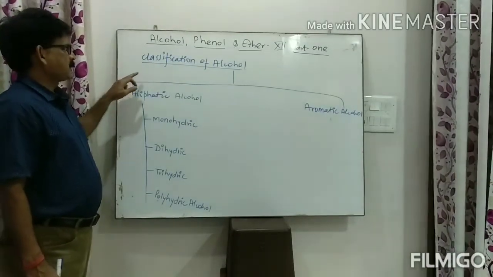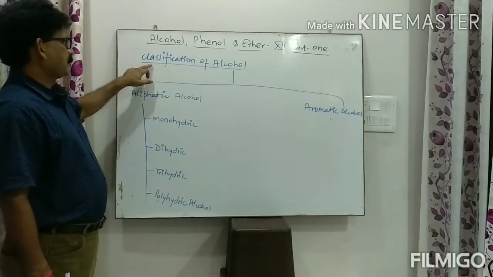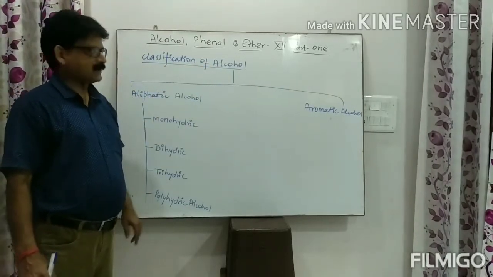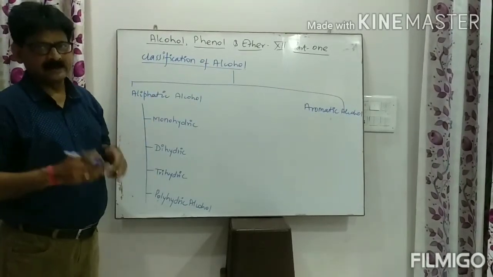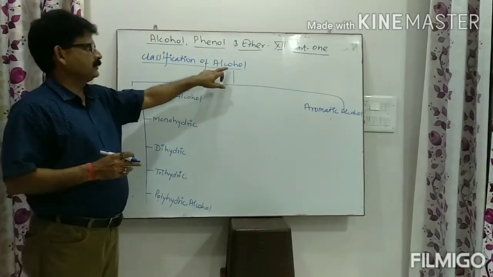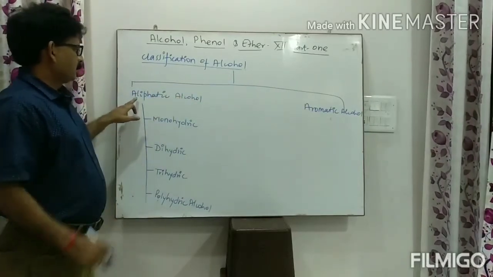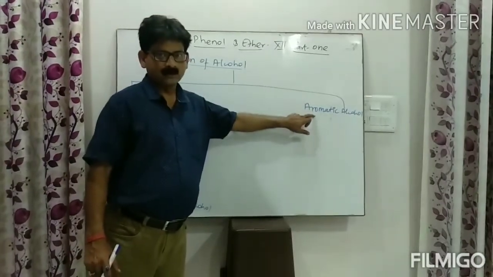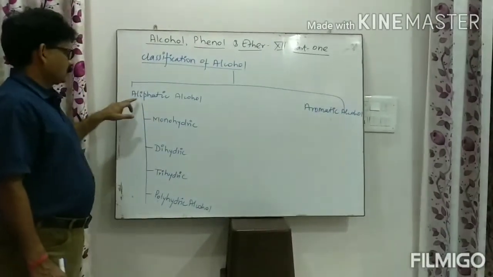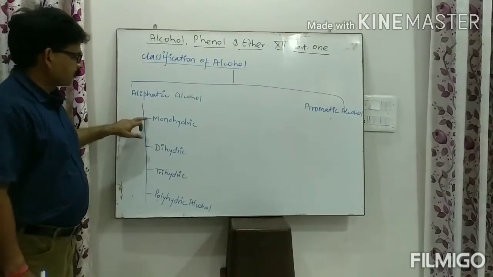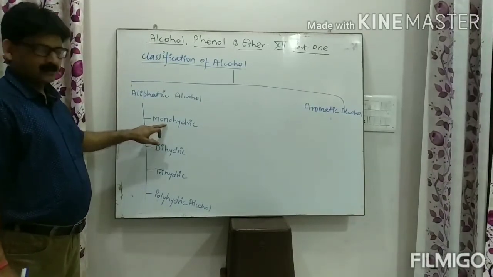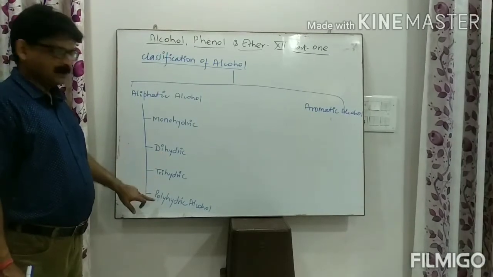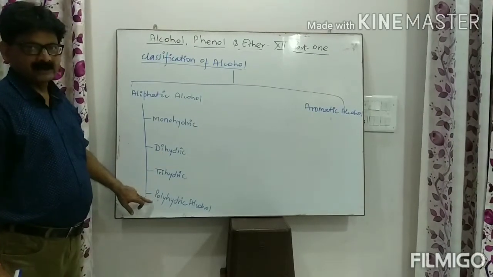Now the next part of this chapter is classification of alcohol. In this part we will study how alcohol is classified. Alcohol is classified into two parts. One is aliphatic alcohol, the second one is aromatic alcohol. Right? Aliphatic alcohol is again divided into four categories: monohydric alcohol, dihydric alcohol, trihydric alcohol and polyhydric alcohol.